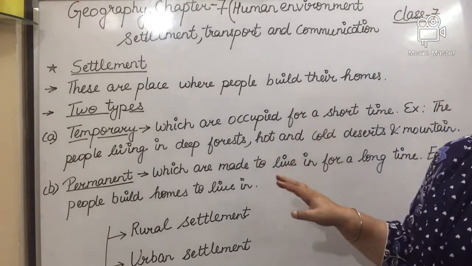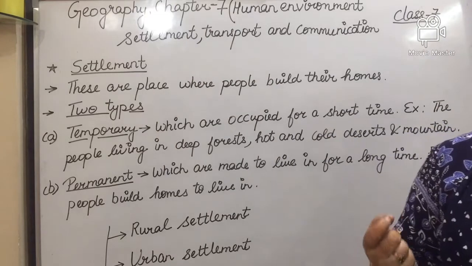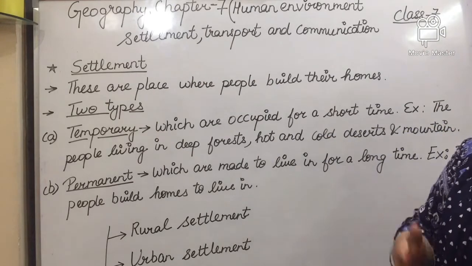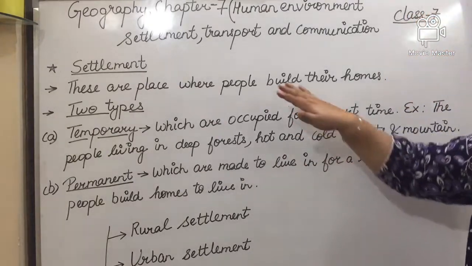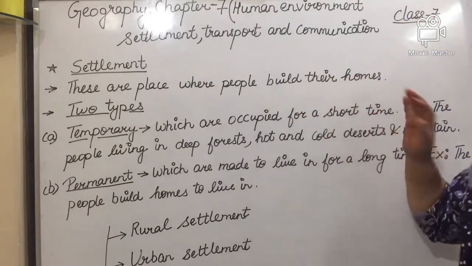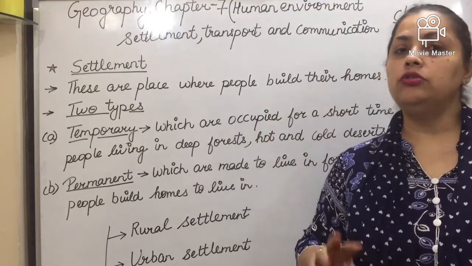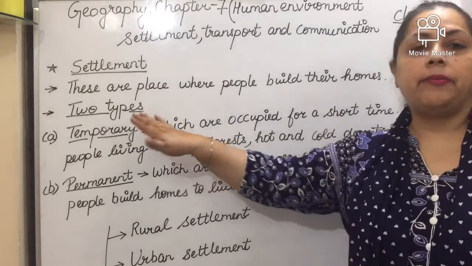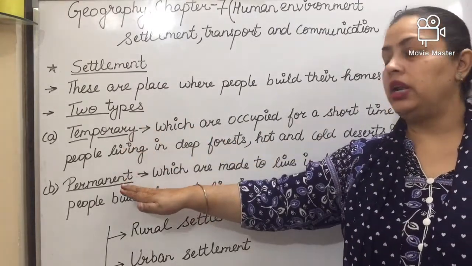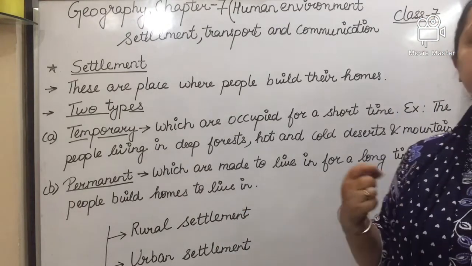In the beginning, we will talk about settlement. What do you mean by settlement? Settlement is a place where people build their homes. Further, settlement is divided into two types. First is the temporary settlement and the second one is the permanent settlement. So first we will discuss the temporary settlement.